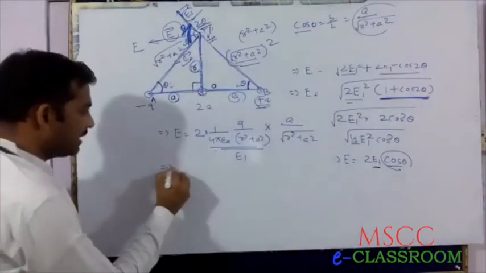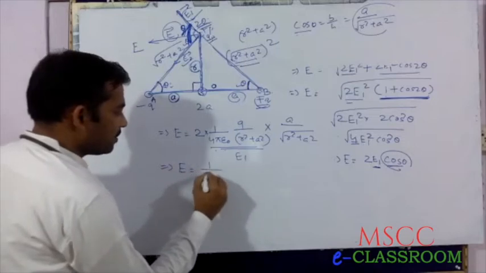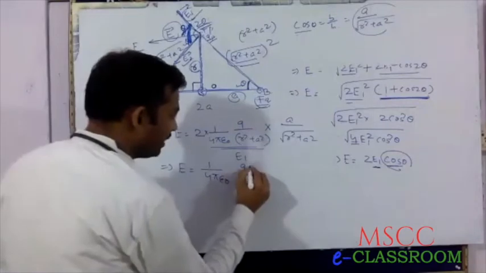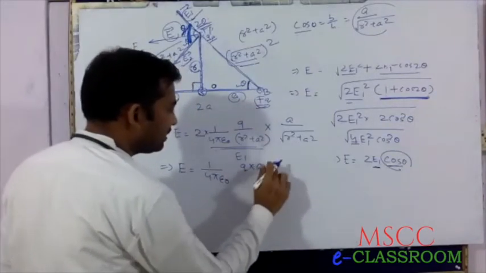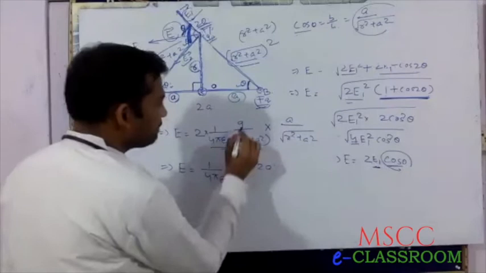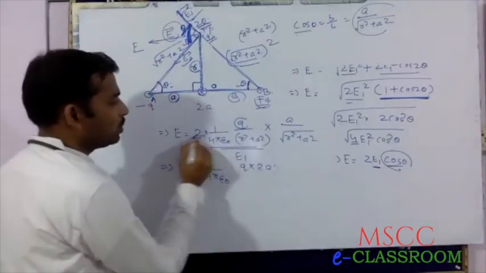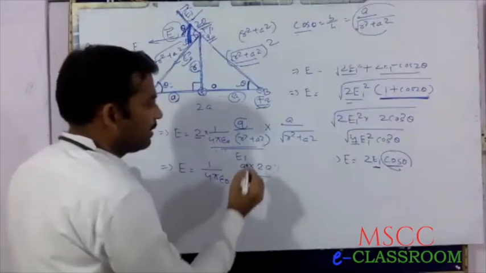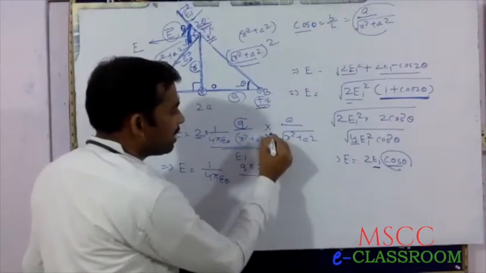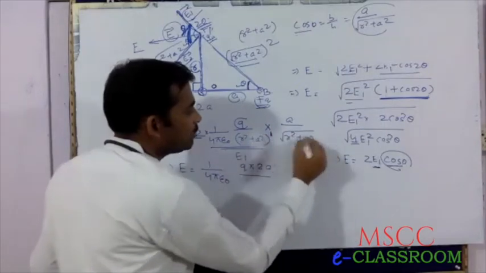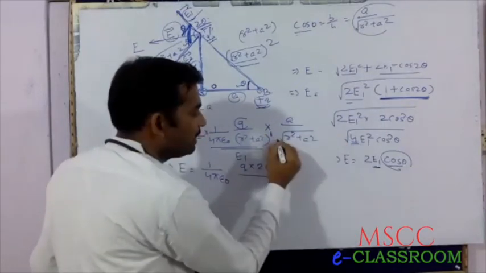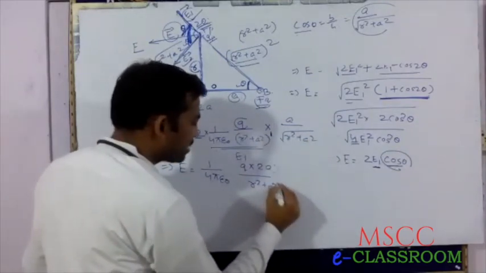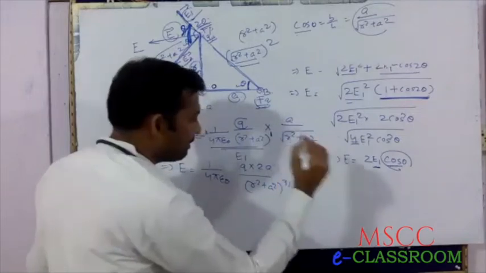Now, arranging: E equals 1 by 4 pi epsilon naught, q into 2a, divided by r square plus a square with power 1 by 2. For multiplication, powers are added. Therefore r square plus a square has power 3 by 2.